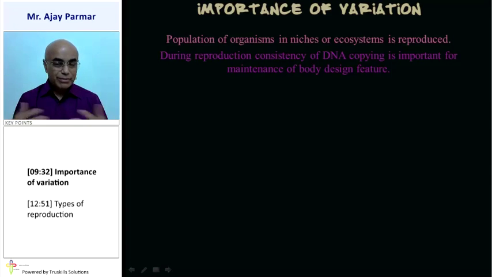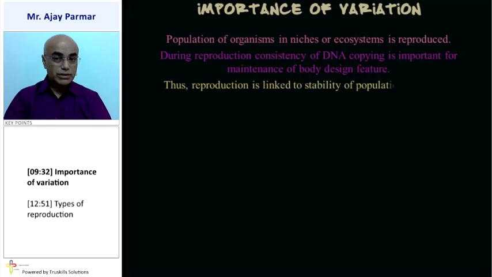The body color might be slightly different, but the basic body design, the skeletal structure, whatever the basic necessities of that particular body of a given species, all that body design should be similar to that of that particular species with respect to their parents. So the reproduction process is linked to the stability of the population of the given species.